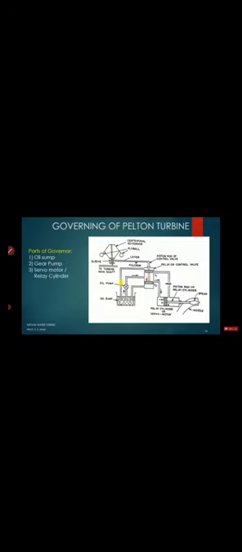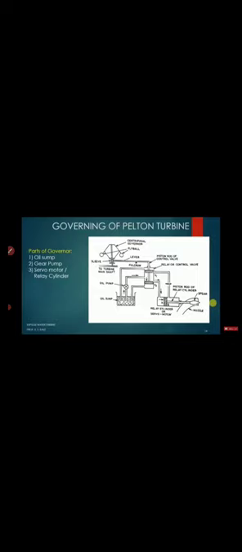The servo motor or relay cylinder is nothing but this total cylinder piston arrangement. In the cylinder piston arrangement, you will see that there is a piston and a piston rod, which is called the piston rod of the relay cylinder. This piston rod is connected to the spear, and this spear is inserted into the nozzle. From the nozzle, the water is going to the turbine.